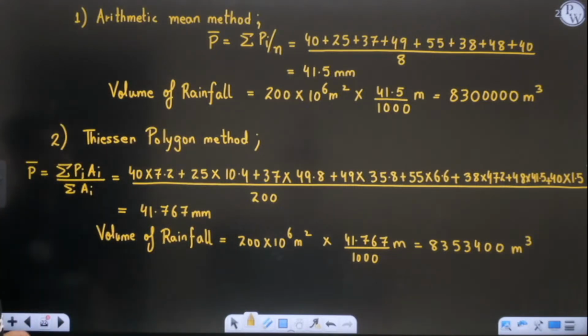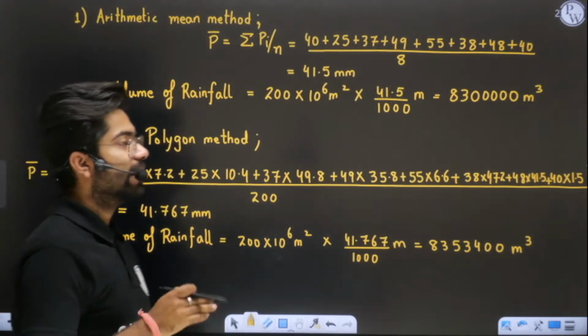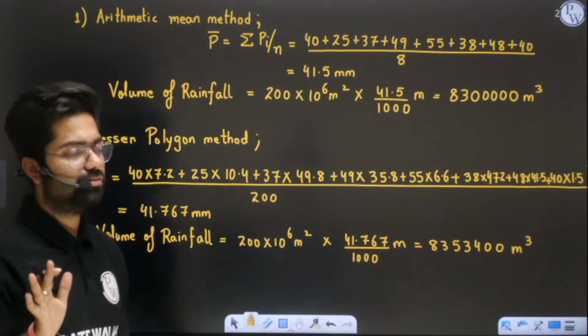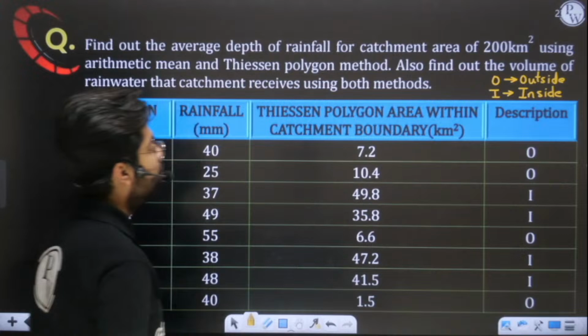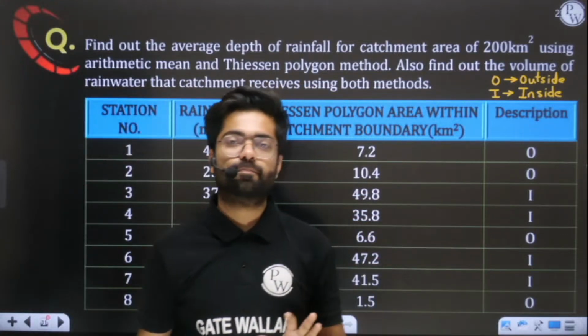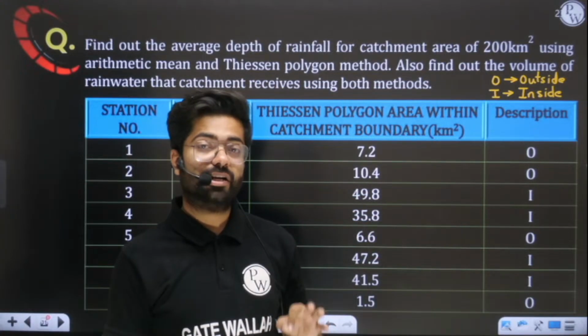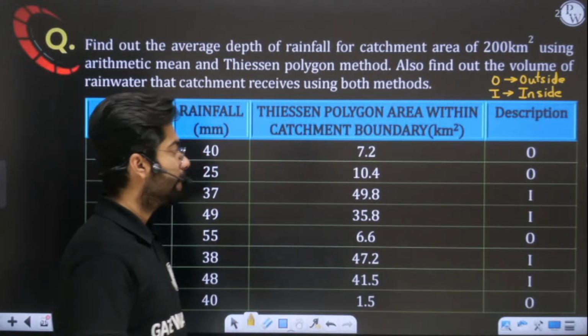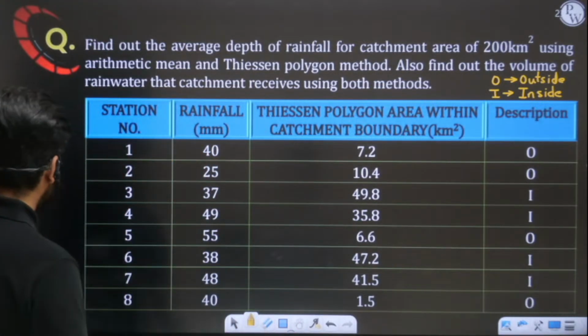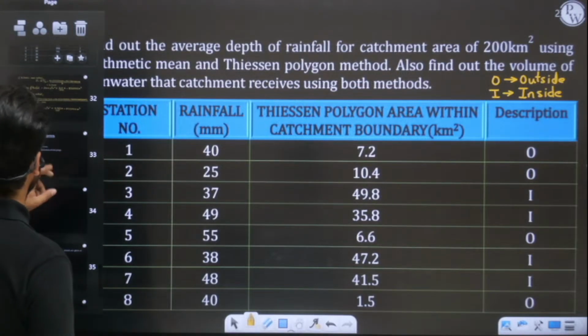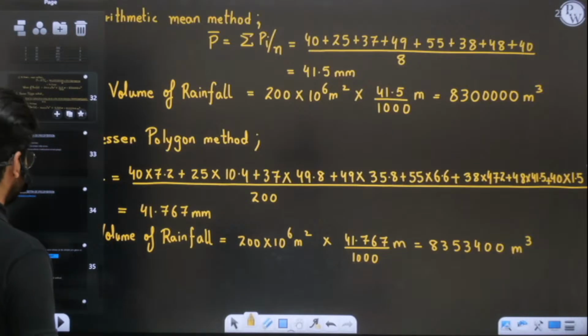I hope till here everything is very clear to you. Kindly comment yes, then I will explain to you the difference between outside and inside. Okay, you need to understand what is outside and what is inside. I will explain it on the next slide, or let me explain it here also.